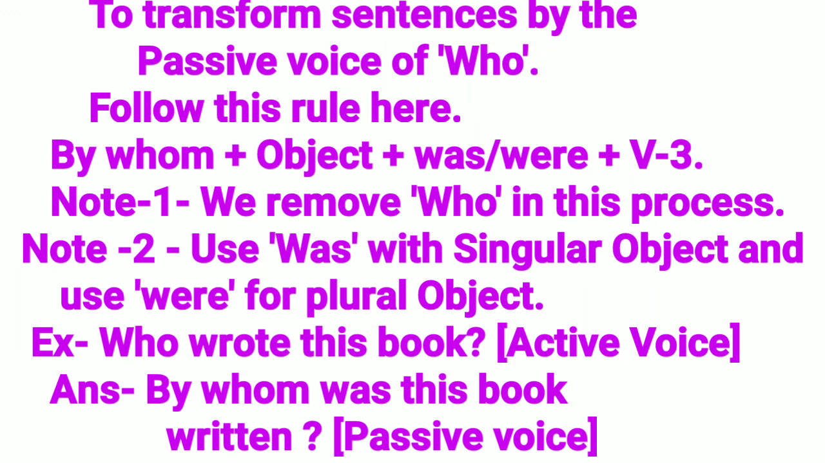To transform sentences by the passive voice of who. Follow this rule here. First of all, by whom, then object, then was or were, then V3. Note 1. We remove who in this process. Note 2. Use was with singular object and use were for plural object. Example, who wrote this book? Answer, by whom was this book written?